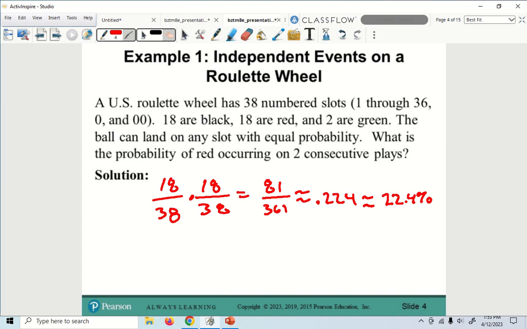So you could actually bet on that too, that you're going to get red twice in a row. You get better odds on that one. You would make more money if you actually get that one, but you could bet on stuff like that.